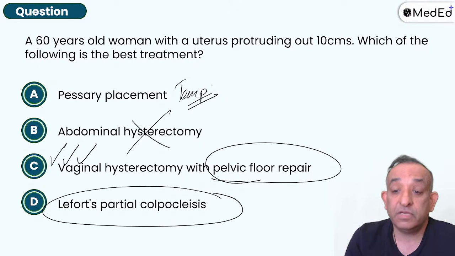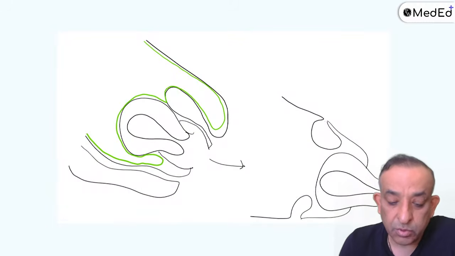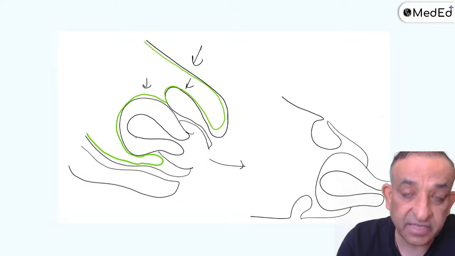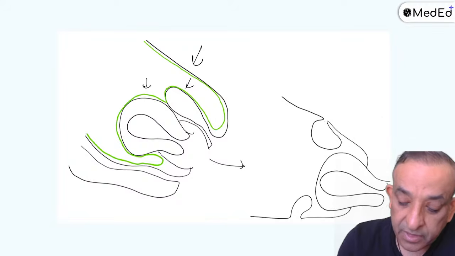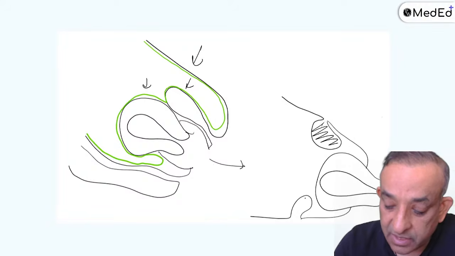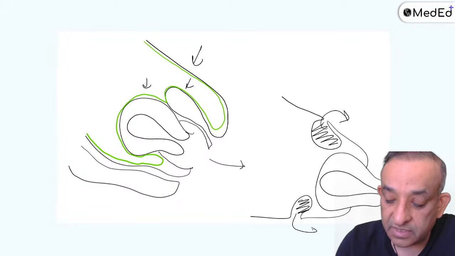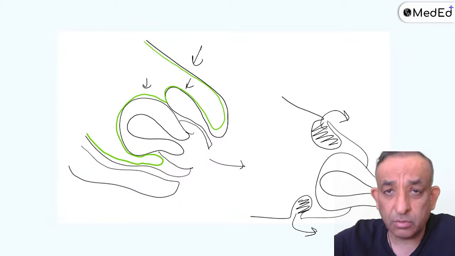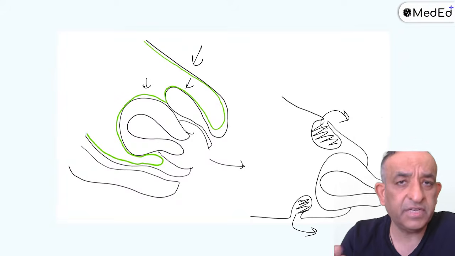So yes, what is a vaginal hysterectomy? Now let me see if I can explain that to you here. You can see the anterior abdominal wall here, the bladder here, the uterus here, the green thing is the peritoneum, of course. And when the uterus is going out in a prolapse, you will see the bladder is coming out here and the rectum is coming out here. Obviously, that's why there is a urinary problem, there is a defecation problem because of this, because the bladder is hanging out. So what do you do? You push it back inside with the pessary, good temporary treatment.